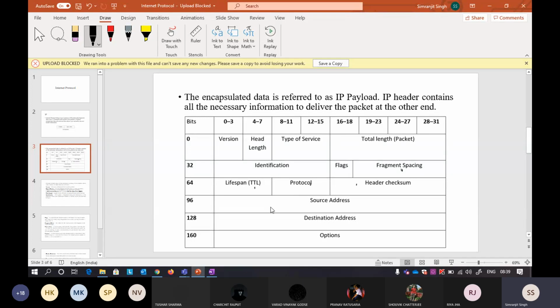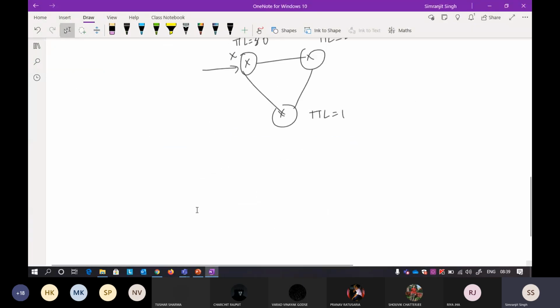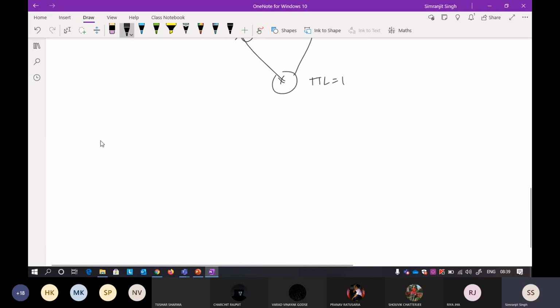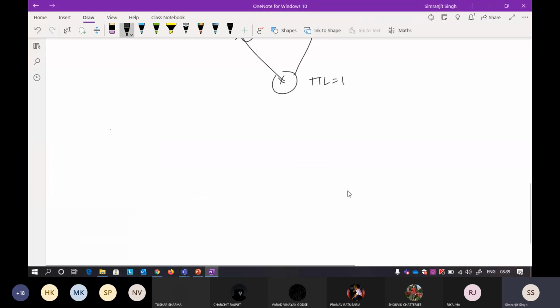Another field is the protocol. We have already studied many protocols, but there are other protocols also. If I count to the protocol field, I think it is the 11th field: 1, 2, 3, 4, 5, 6, 7, 8, 9, 10, 11. At the 11th we have the protocol.